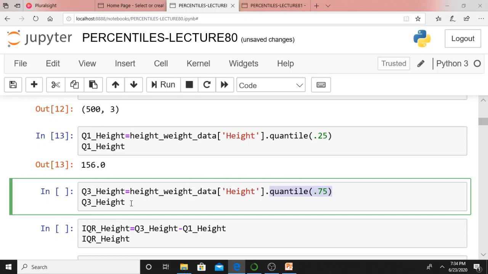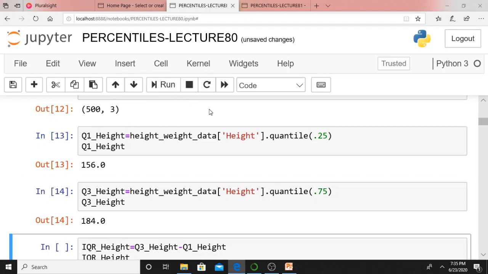It is the third quartile, isn't it? What is the data frame name? height_weight_data, whose column name is height, on which I am invoking the quantile function with 0.75. Therefore, I am calculating 75%, means I am calculating Q3. That Q3 will get stored in Q3_height. I am displaying that Q3_height.